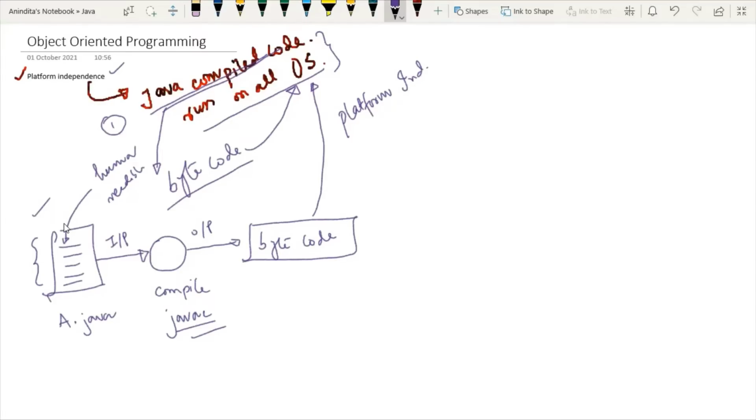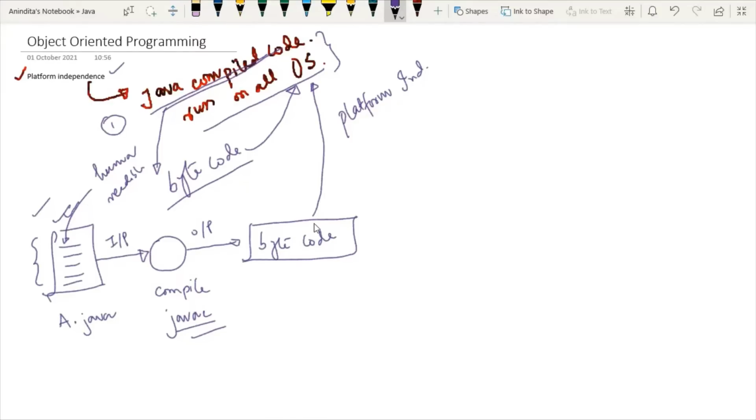Now we have to convert this source code into machine readable code, that is, machine code. So what can we do? At this point we will use some more components. For the source code to be understood by the machine, it needs to be in a language understood by the machine, typically a machine level language. So here comes the role of a compiler. The compiler basically converts the high level language into the format understood by the machine.